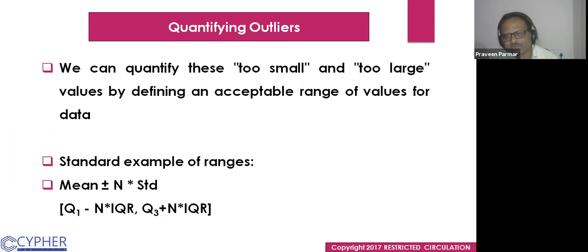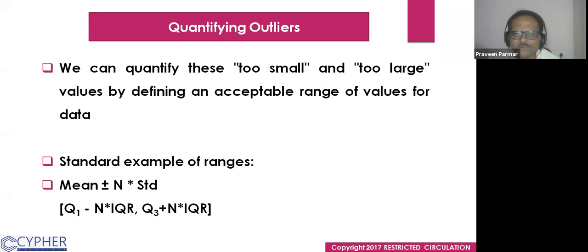We can quantify these too small and too large values by defining an acceptable range of values for the data. So what would be the acceptable range? How do we find out the acceptable range? The values which are out of the acceptable range are called outliers. So we have to find out that interval. If we have data which is normal, then we have a formula: mean plus minus n into standard deviation.